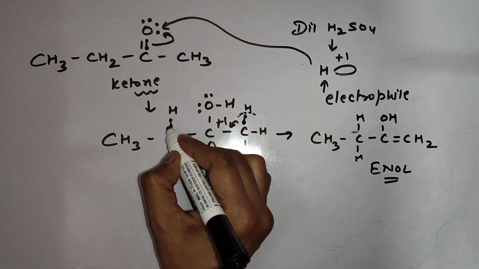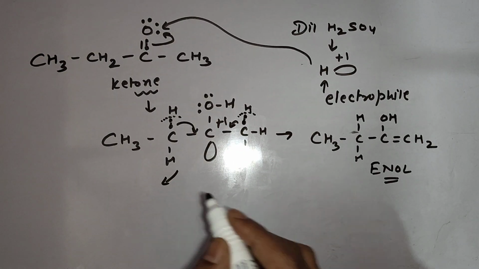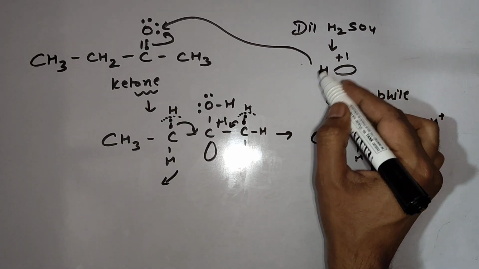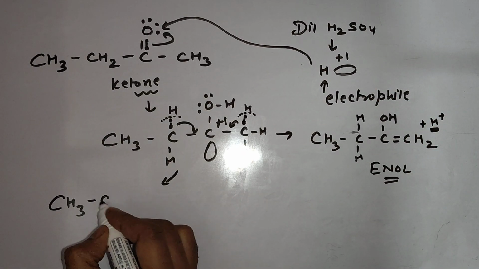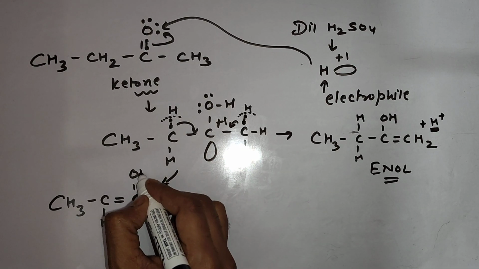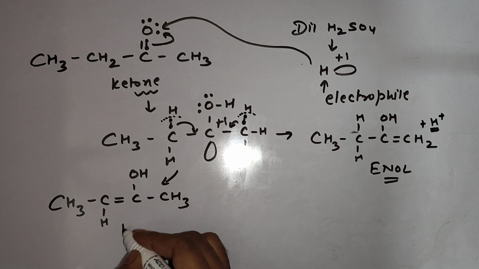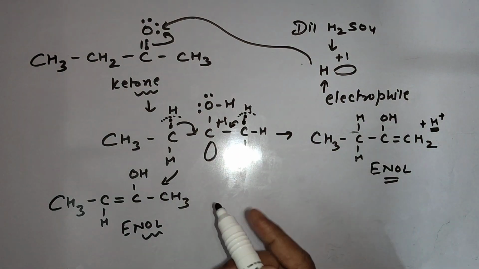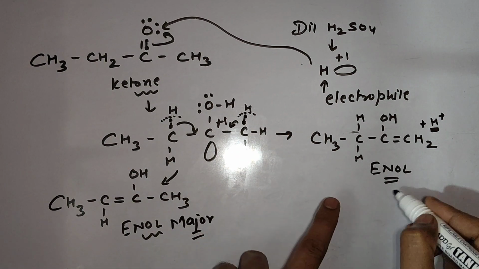And suppose this carbon is satisfying this carbocation by shifting its electron here. And obviously what will release out here? H positive, which was used. So if I am using this alpha carbon, this enol will generate. This will remain as it is. So two enols are possible. Out of these two enols, this enol will be major and this will be minor.